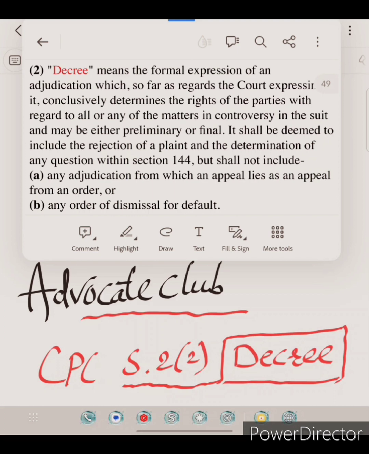A decree means a formal expression. What is a decree?